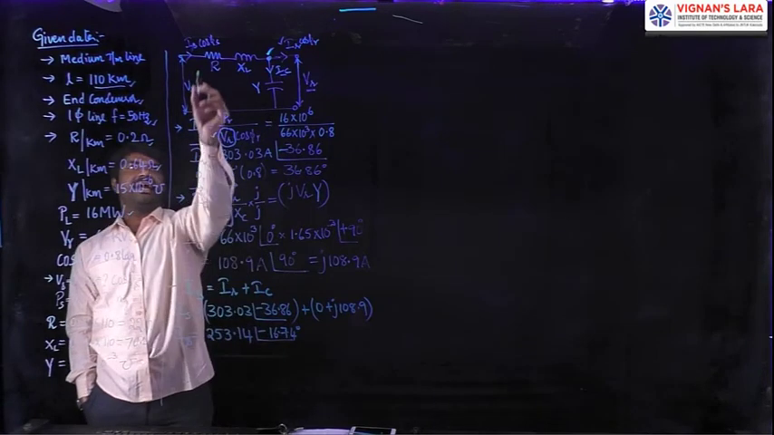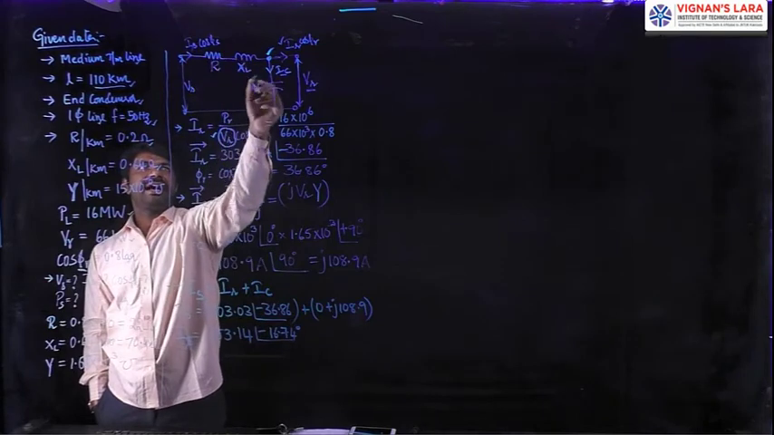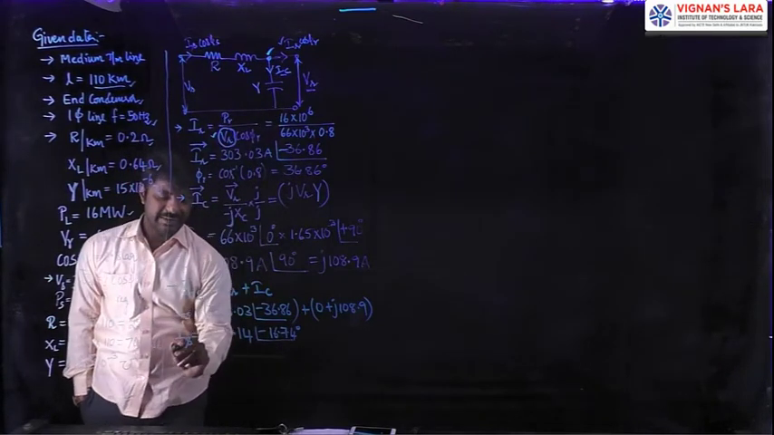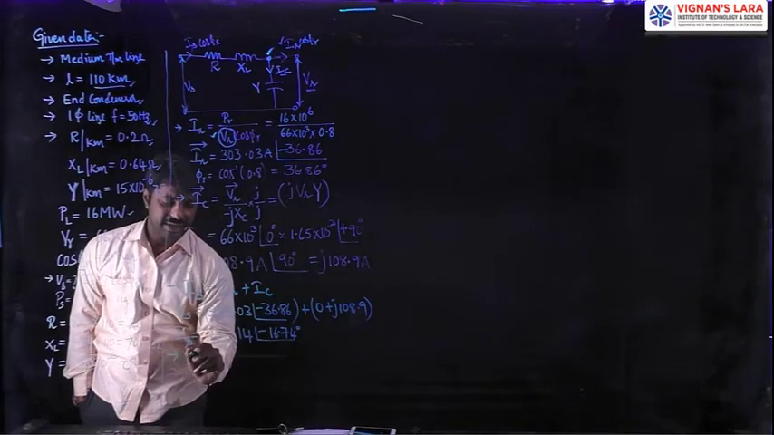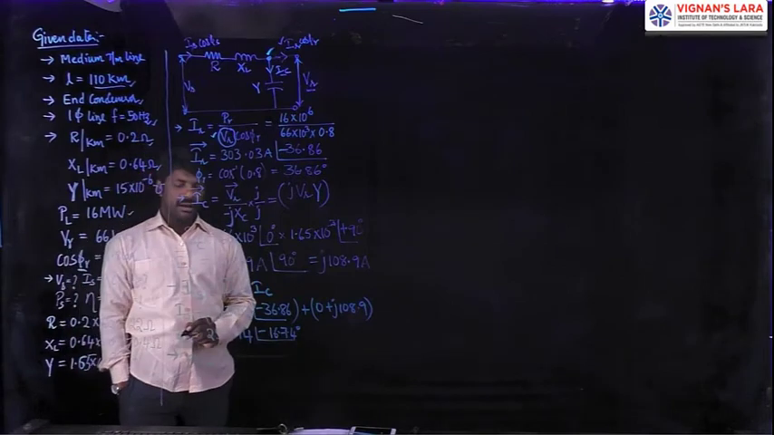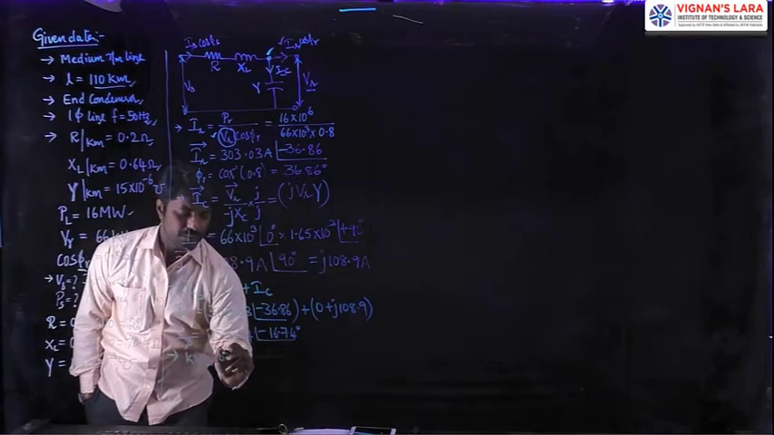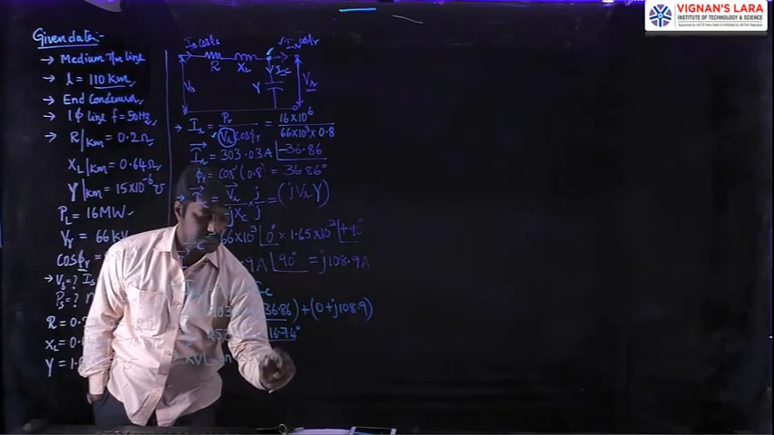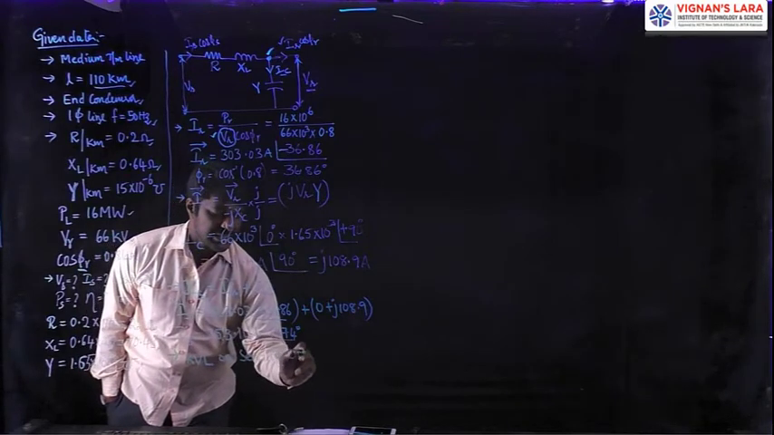Once we get this IS, which is passing in this R plus JXL, you can apply the KVL. So our next step, the fourth step, is to apply the KVL on the sending end side loop, the sending end loop.